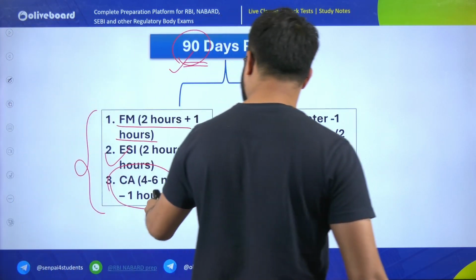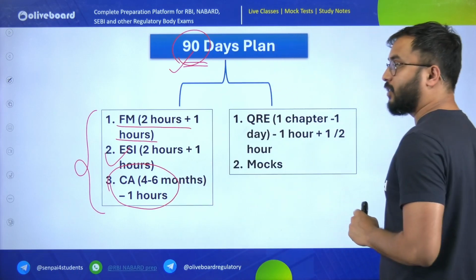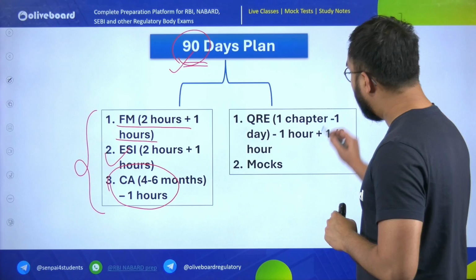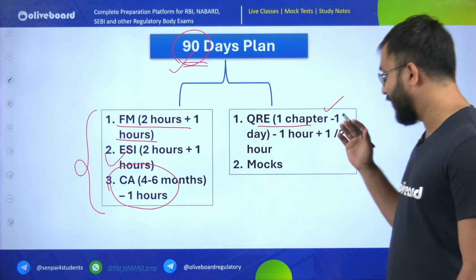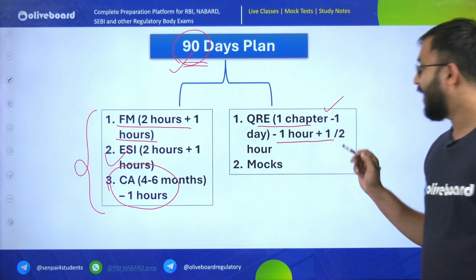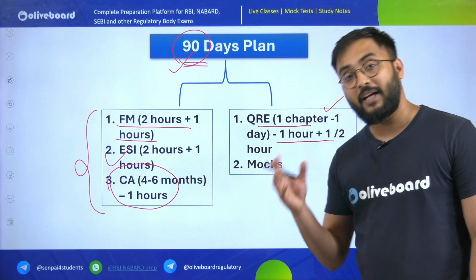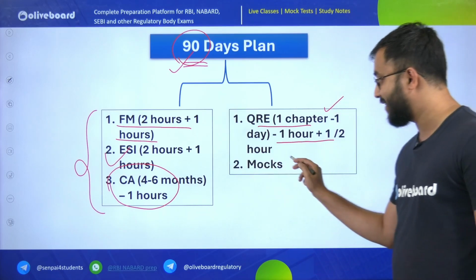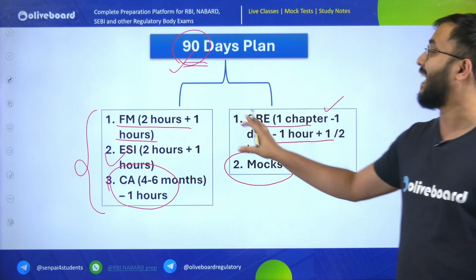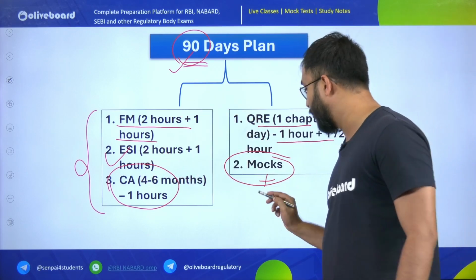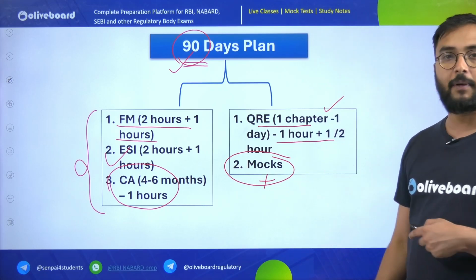Once you do this, which covers the core subjects from the phase 2 point of view, for phase 1 you can also start daily practice. QRE you can do 1 chapter per day, 1 hour or half hour based on your comfort. You can also combine your QRE practice and phase 2 subject practice along with the mocks.